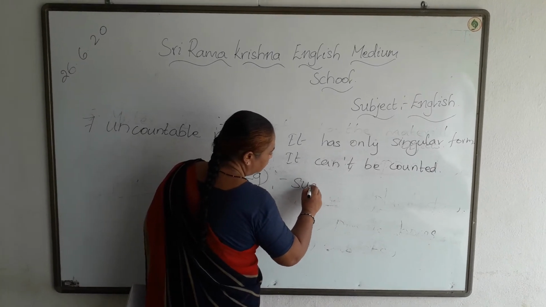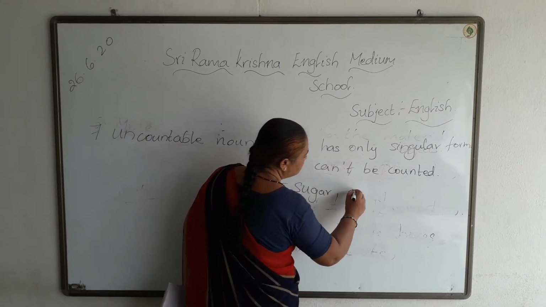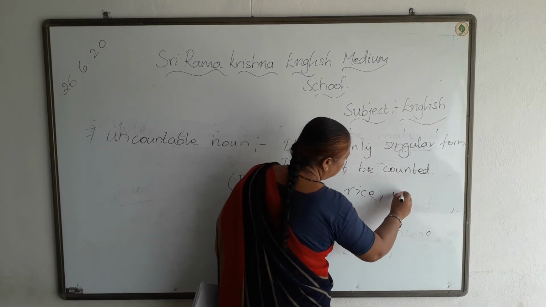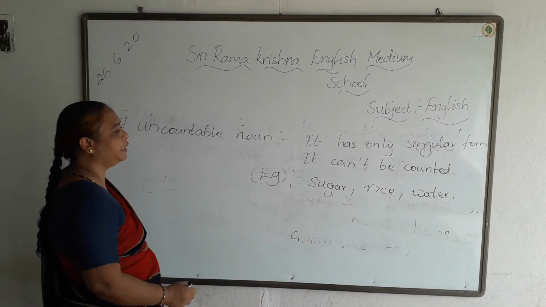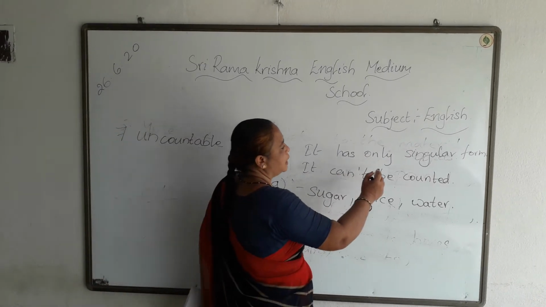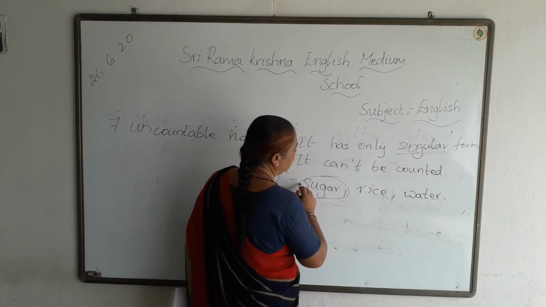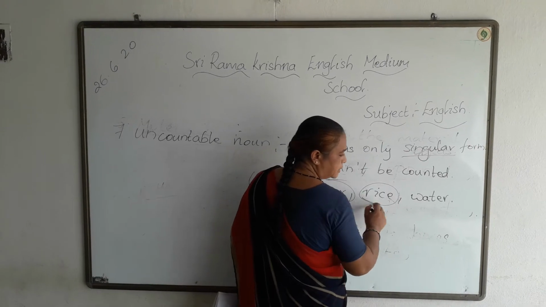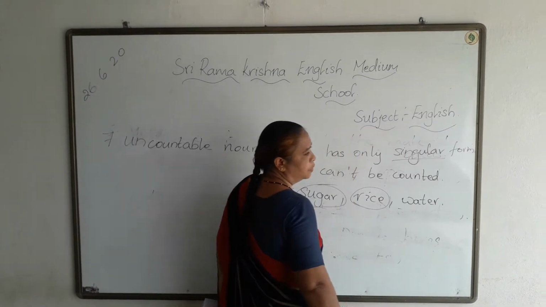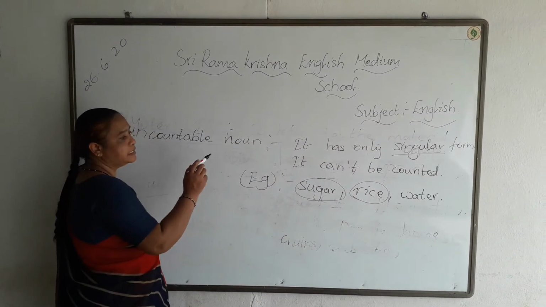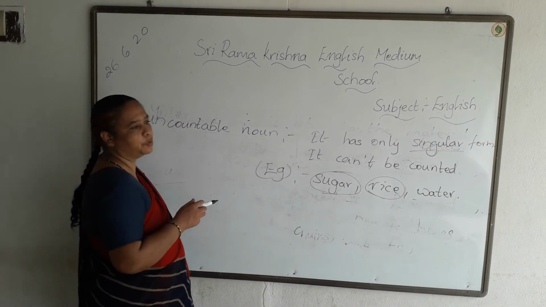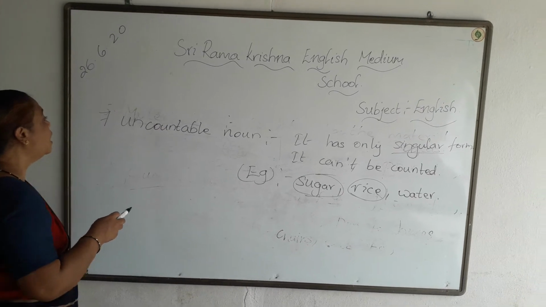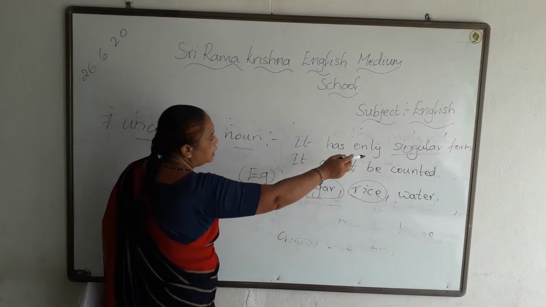Like sugar, rice, water. Can we count all these things? No. Isn't it? These are having only singular forms. Can we write sugars? No. Can we write rices? No. Can we write waters? No. So, these have only singular form, but countable nouns have singular and plural forms. Both singular and plural form, but uncountable nouns have only singular forms.